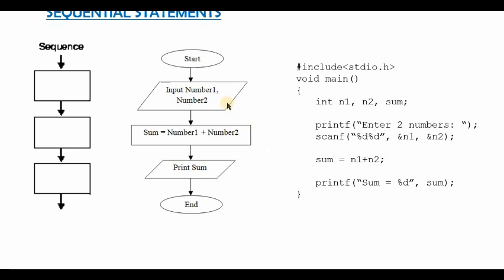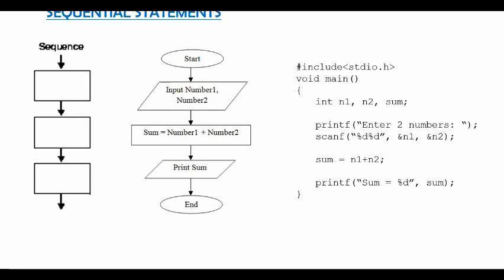I'll ask the user to enter the numbers, and I'll use a scanf statement to read two integers. The next statement in the sequence is to compute n1 plus n2 and assign it to sum: sum = n1 + n2. And then there is print sum. This is an output statement, written using printf. printf("sum = %d"), %d because sum is an integer type. This is the format in which I want the answer to be printed, and this is the value that I want to be printed. This is an example of a sequential flow of control in the program.